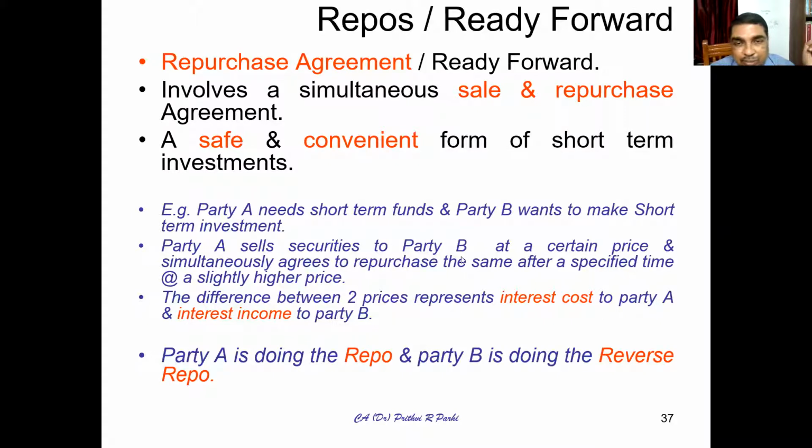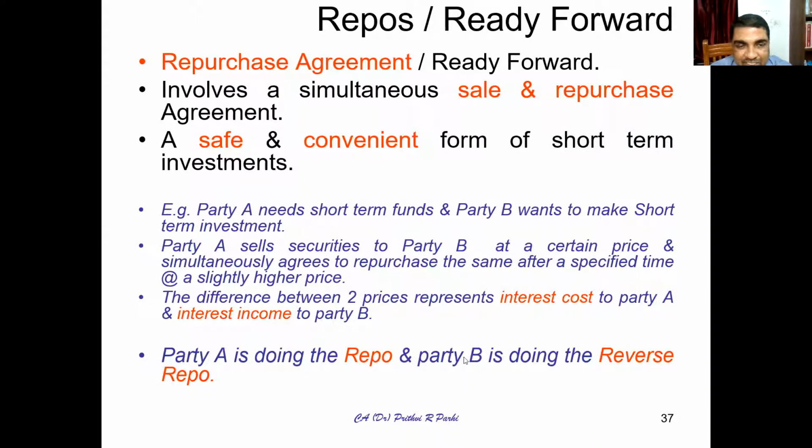Suppose party A needs short-term funds and party B wants short-term investment. Then party A sells securities to party B at a certain price, and simultaneously agrees to repurchase the same after a specified time at a slightly higher price. The difference between the two prices represents interest cost for party A and interest income for party B. For party A, it is a cost because he has to pay a higher price. For party B, it is an interest income. In this situation, party A is doing repo and party B is doing reverse repo.